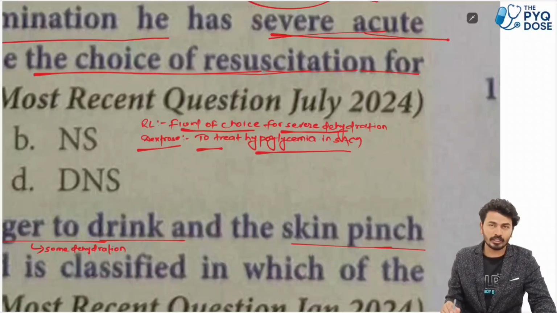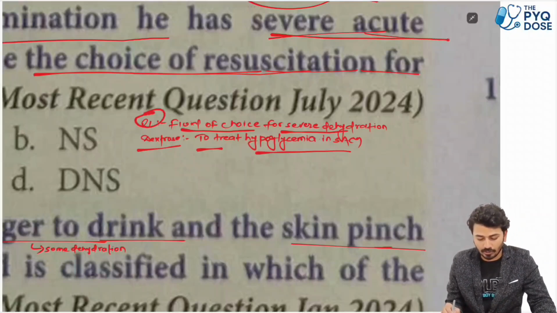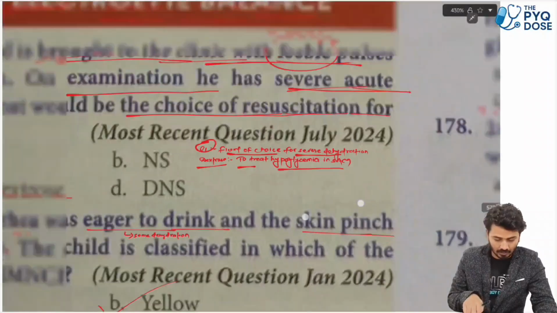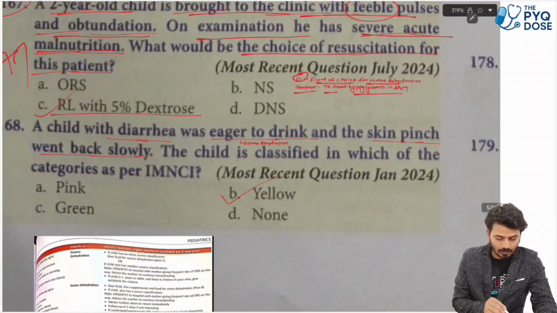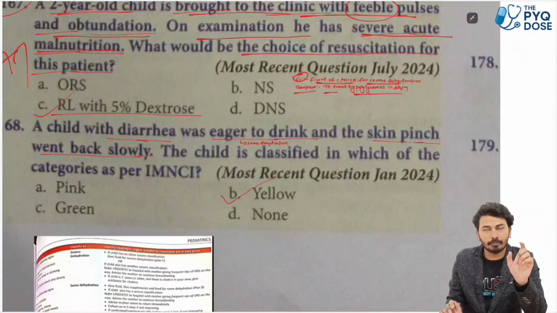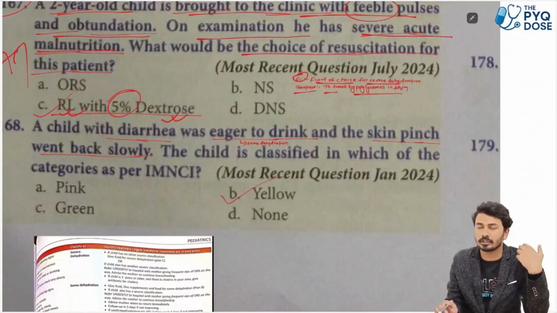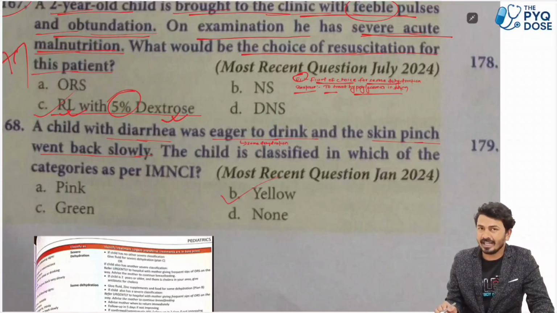For hypoglycemia we will use dextrose, but ringer lactate is the fluid of choice for severe dehydration. Let's move ahead. So to treat both, this is the case of severe acute malnutrition plus यहाँ पे क्या severe dehydration भी है, so we'll use the combination of ringer lactate plus 5% dextrose. And you have to remember that this dextrose is given just for treating the hypoglycemia that is caused in SAM.